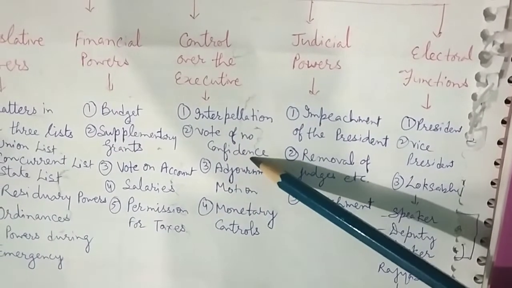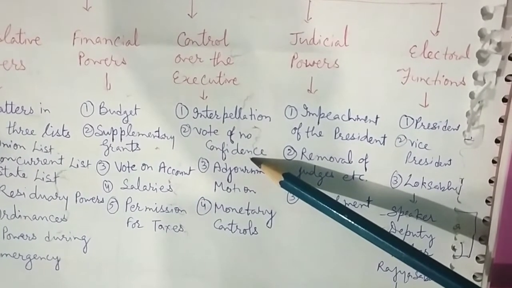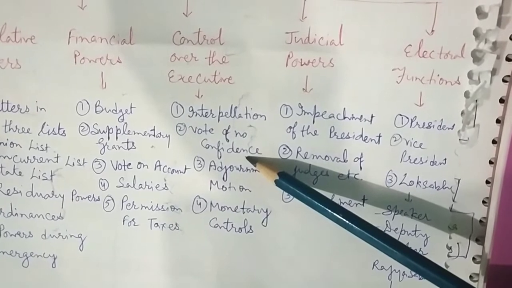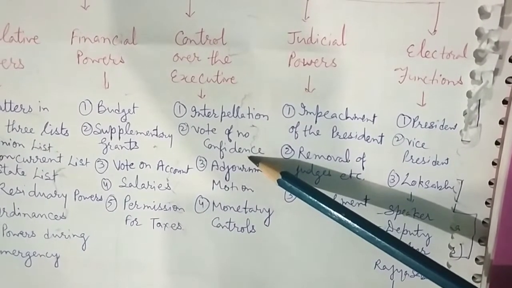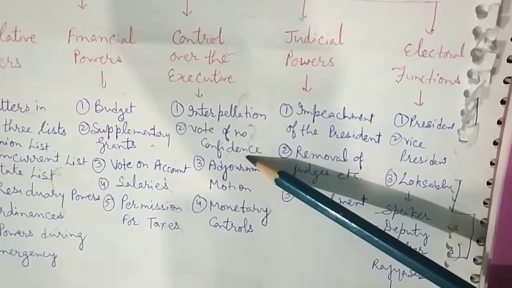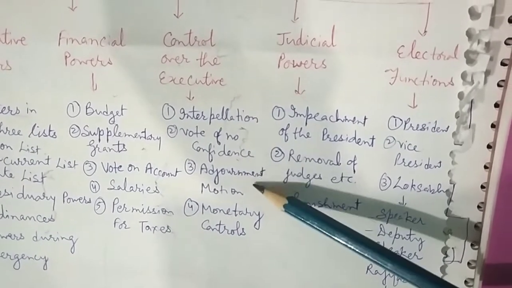Vote of no confidence. If a government acts against the constitutional provisions, it can be voted out of office by passing a vote of no confidence against the Prime Minister or the ministry as a whole, or any of its members. In such a case, the whole ministry has to resign.